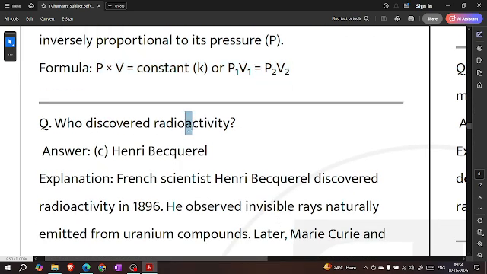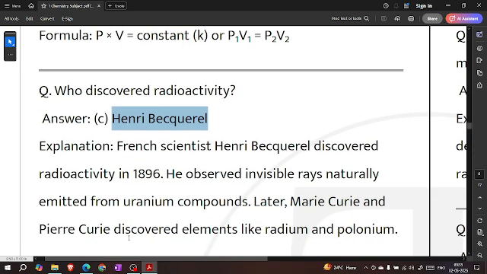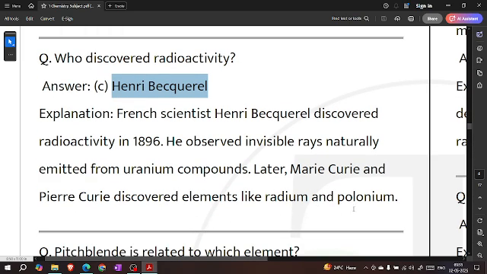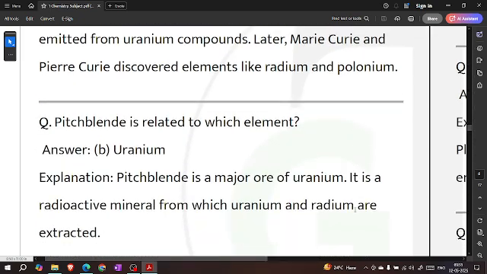Who discovered the radioactivity? Henri Becquerel. French scientist Henri Becquerel discovered the radioactivity in 1896. He observed invisible rays naturally emitted from uranium compound. Later, Marie Curie and Pierre Curie discovered elements like radium and polonium.